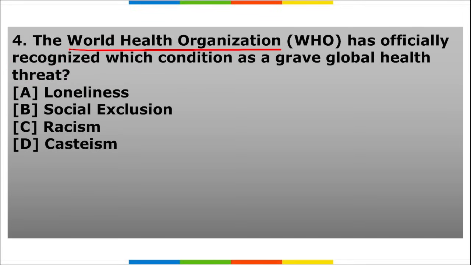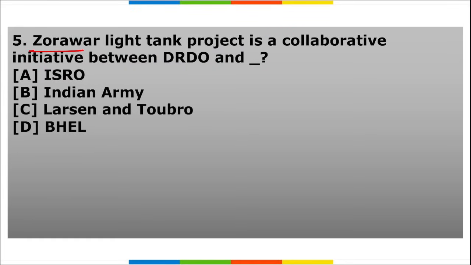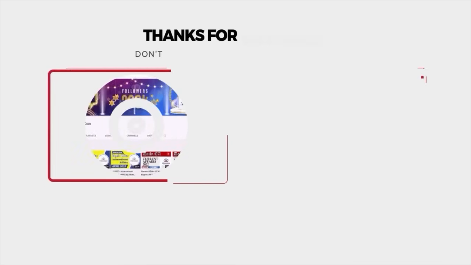Fourth, the World Health Organization, WHO, has officially recognized which condition as a grave global health threat? And fifth, Zorawar Light Tank project is a collaborative initiative between DRDO and which organization? So these are your 5 homework questions, friends, and I need to see maximum participation from all the students watching this video.